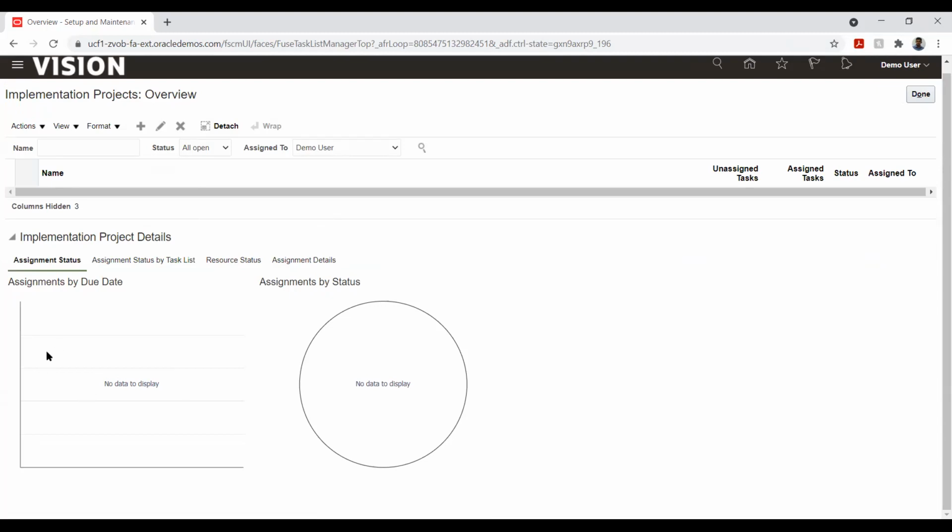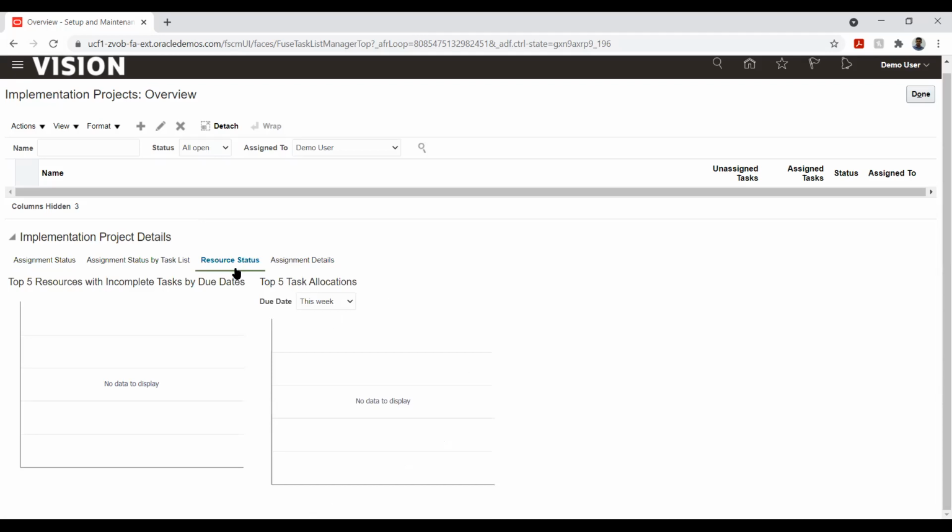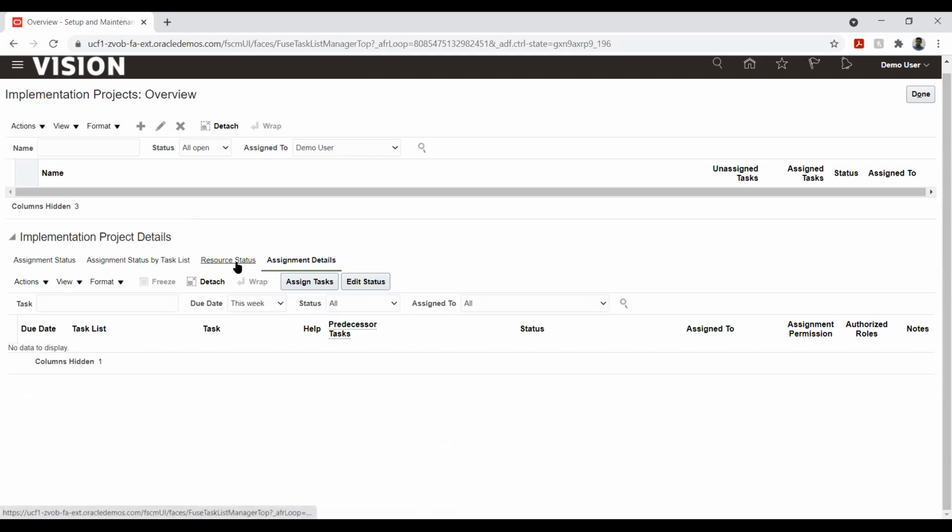If we have configured something, we will see all those in detail. We can see by resource, by assignment, or by the list of tasks that we have given to any individual resource. Accordingly, we can track the entire project.